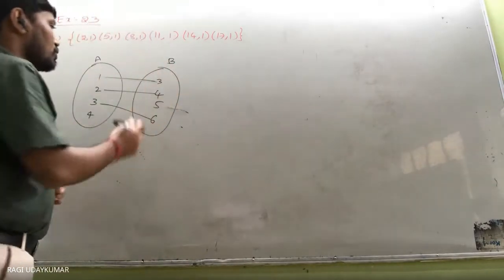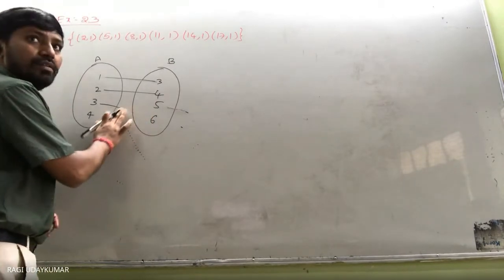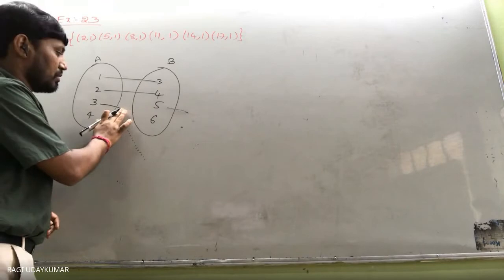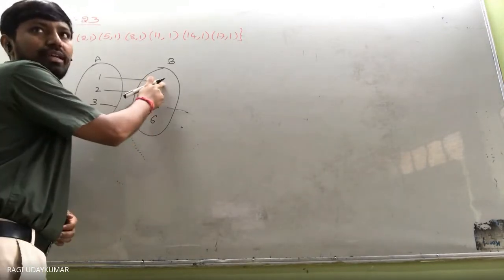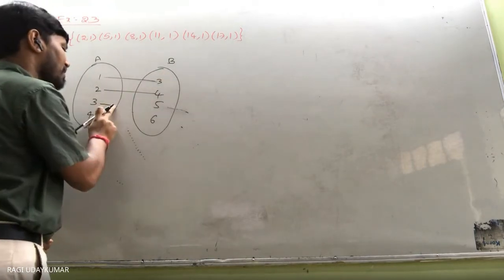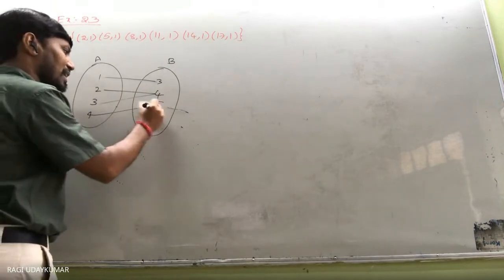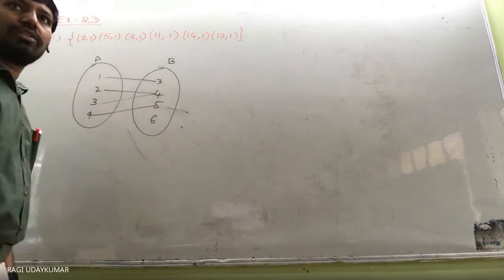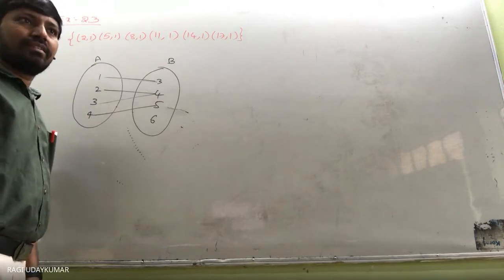Suppose you may have it like this. This is called the image. The image of this is this, the image of this is this. Suppose I take 3 to 4 and 4 to 5. Whether it is a function or not? Yes, it is a function.